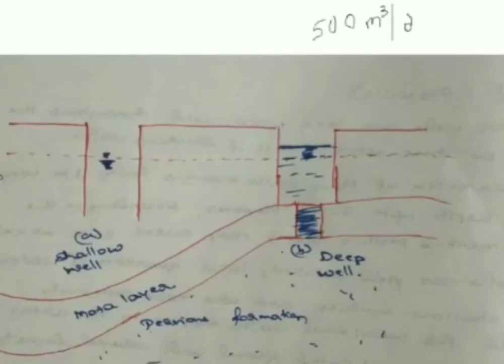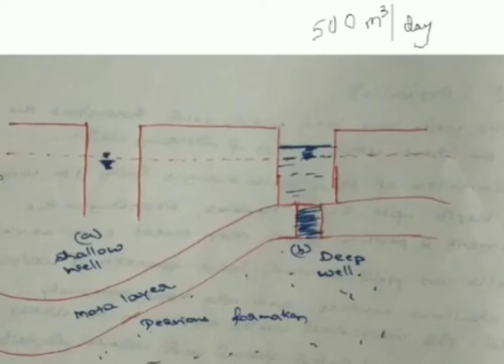Now you can ask me, 5 lakh liters I have told and 500 cubic meter I am telling. That means 1000 liters means 1 cubic meter. So 500 multiplied by 1000 means 5 lakh liters per day.